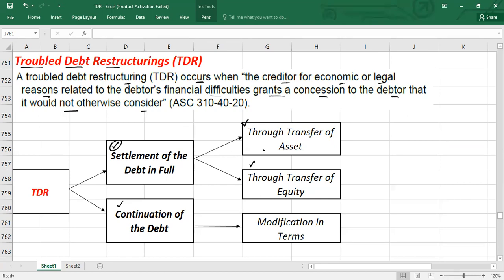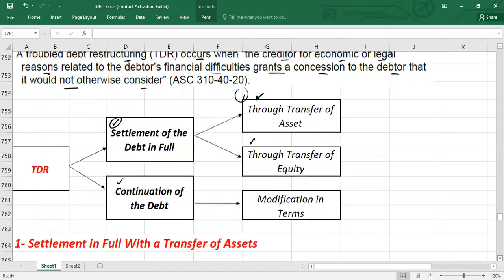Okay guys, so here we go. We will go case by case. First I'm going to start with this case: for example, if we are going to settle the debt through the transfer of assets. How will the debtors and the creditors record gains or losses? So here we go guys.